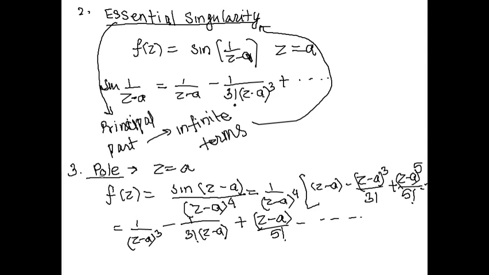With a pole of which order? The first term is b3 only, because b1 is the power of 1, b2 is power of 2, b3 is power of 3. So in the principal part, this is the third term. So this is a pole of order 3. Hence for this question, z equal to a is a pole of order 3. Clear?